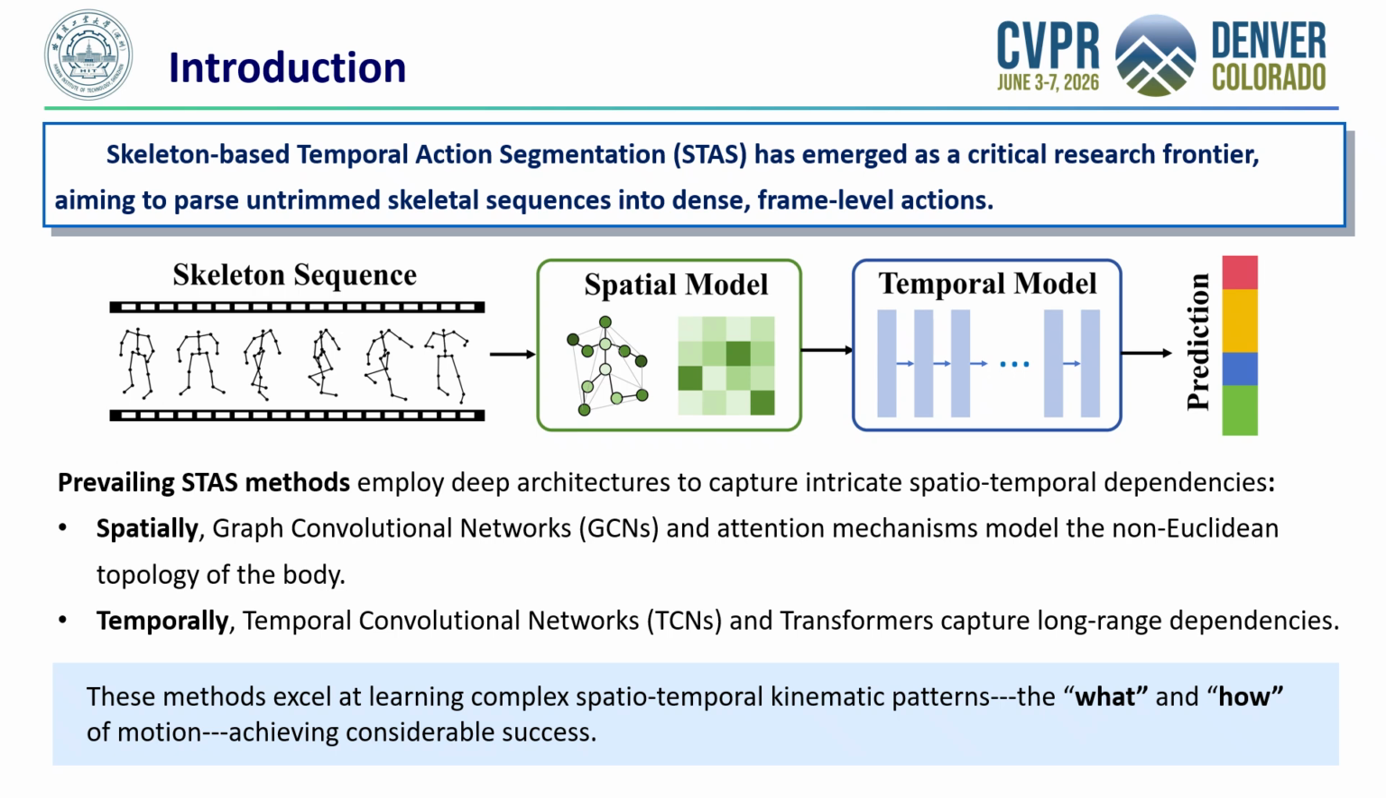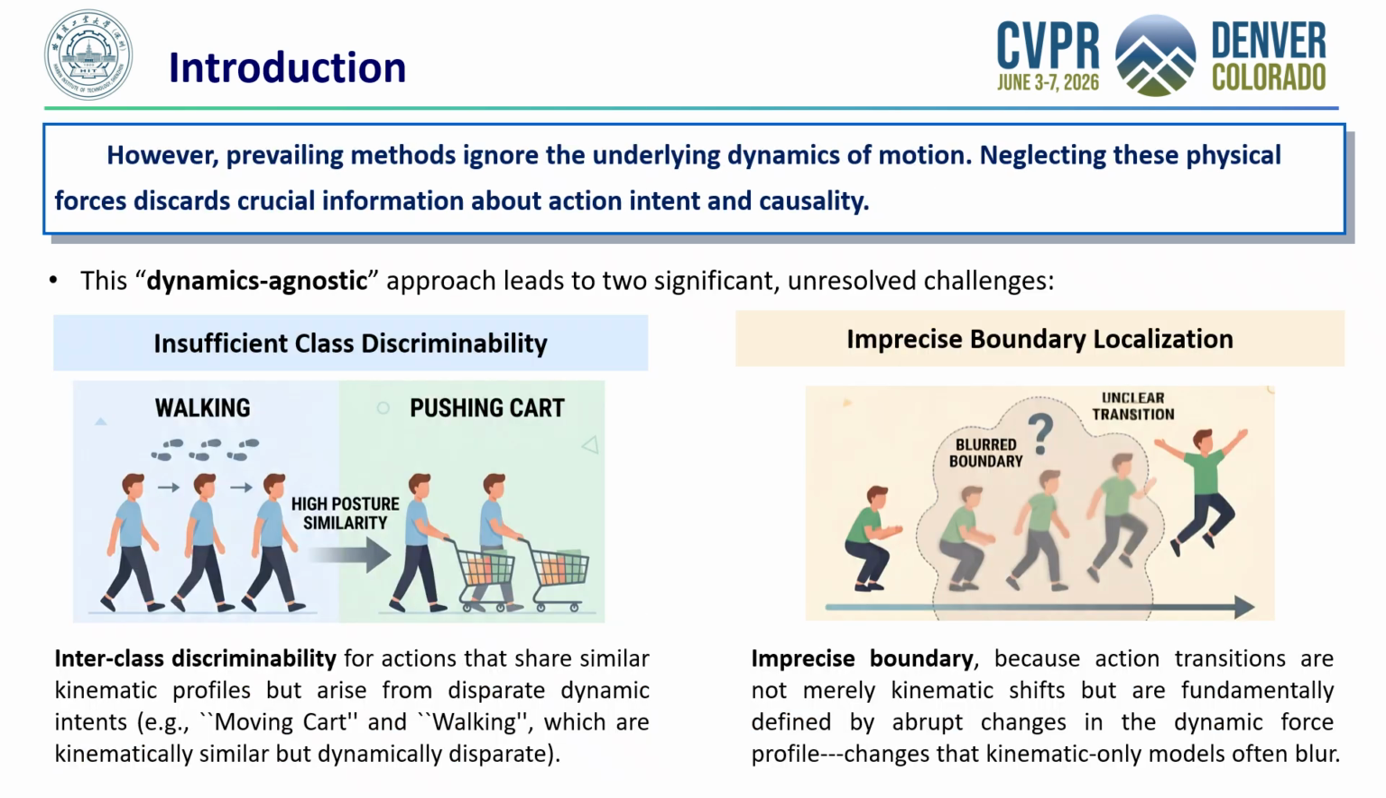Current methods rely on deep architectures to capture these dependencies, using GCNs for spatial body structure and TCNs or transformers for temporal modeling. These models are highly successful at learning complex kinematic patterns, effectively capturing the what and how of human motion. However, current methods focus almost exclusively on kinematics, ignoring the physical forces that govern human motion. This dynamics-agnostic approach discards vital information about intent and causality, leading to two major challenges.